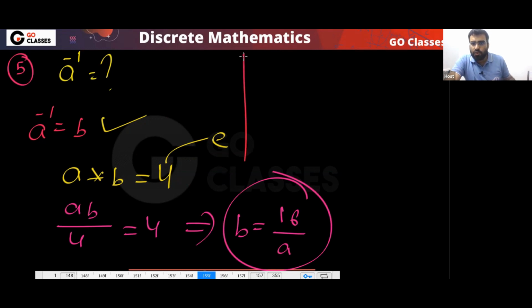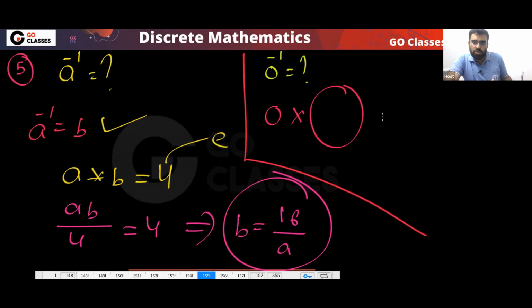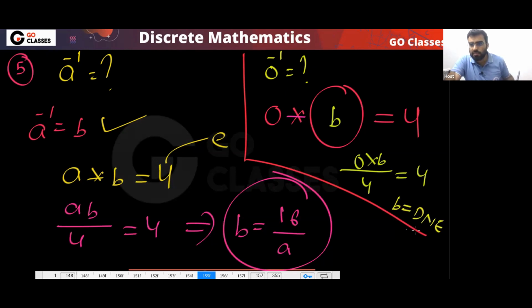But tell me, now from here, what is the zero inverse? With 0, what should I put such that I get 4? It means 0 multiplied by this divided by 4 is equal to 4. What should I put here? So this B does not exist, right?